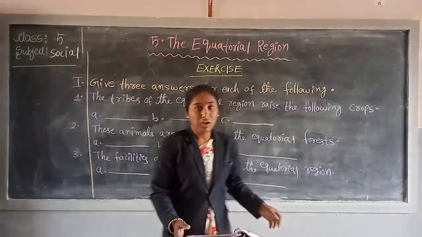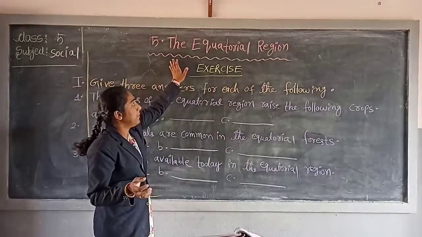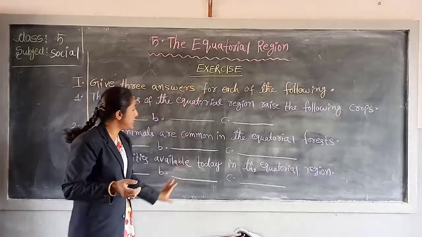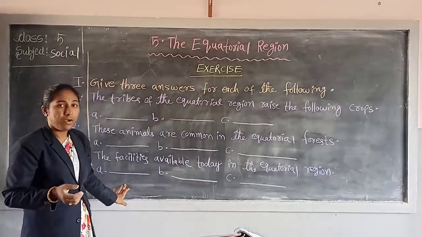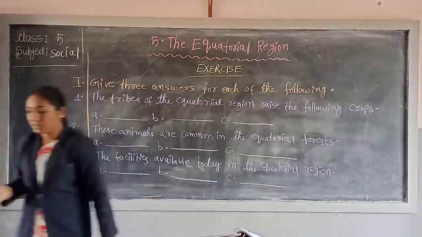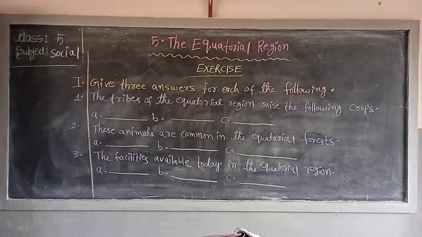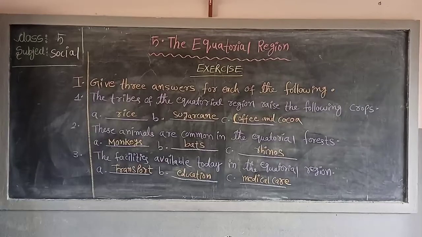First of all, write the lesson name. The equatorial region. This is the first exercise. Look children, first bit. Read with me. Give 3 answers for each of the following. Give three answers for each question.